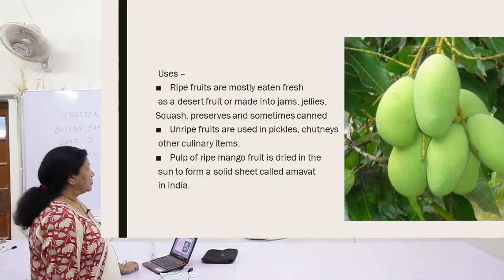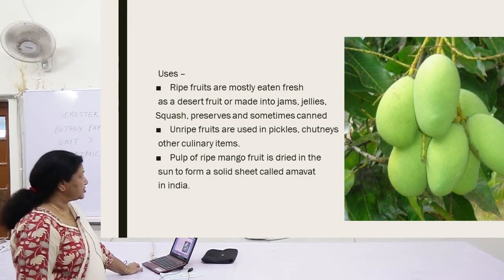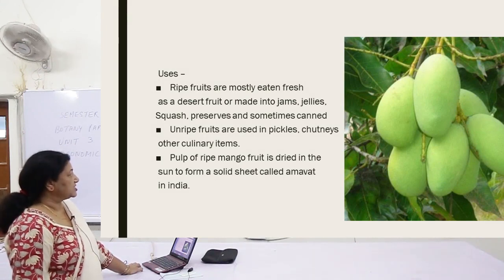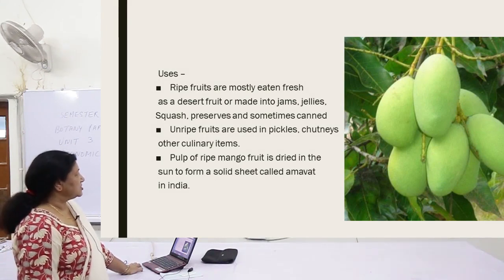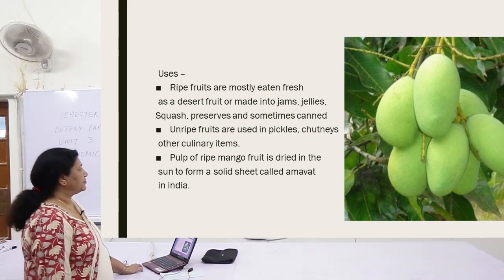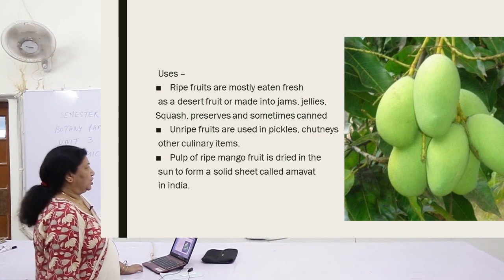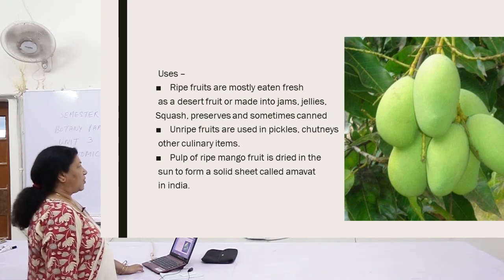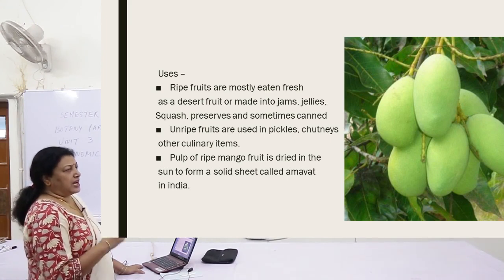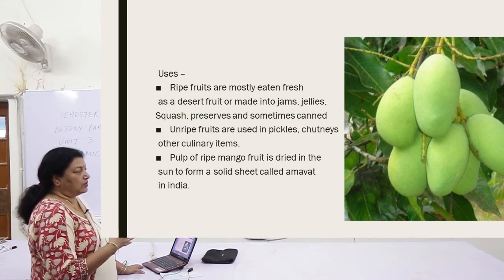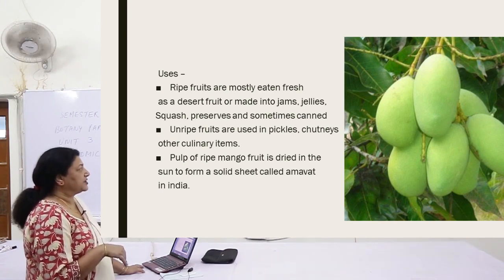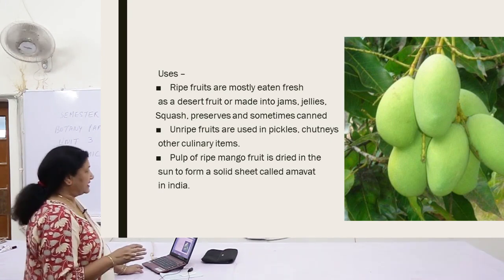Now the uses of mango: ripe fruits are mostly eaten fresh as a dessert fruit, or we can make jams, jellies, preservatives, pickles, chutneys and other culinary items. Pulp of ripe mango fruit is dried in the sun to form a solid sheet called amavat in India. You see those brown or yellowish brown sheets of mango drying in certain places, and then this is cut into small pieces and sold as amavat, a delicacy.